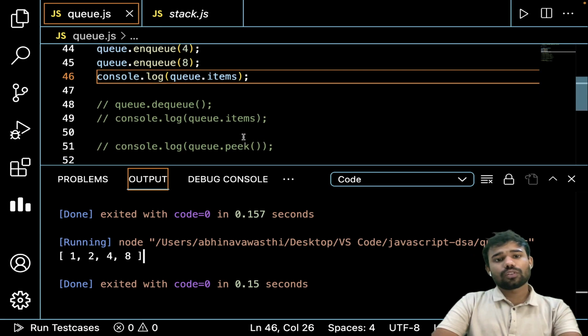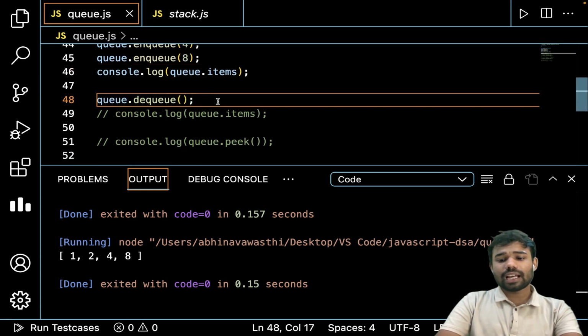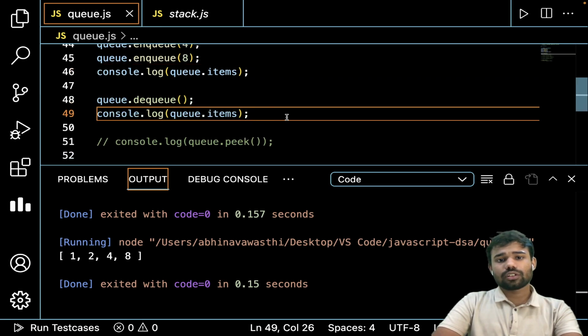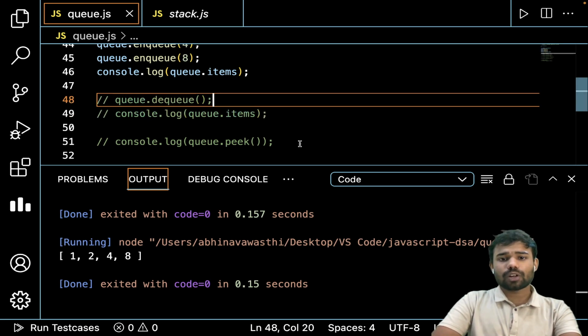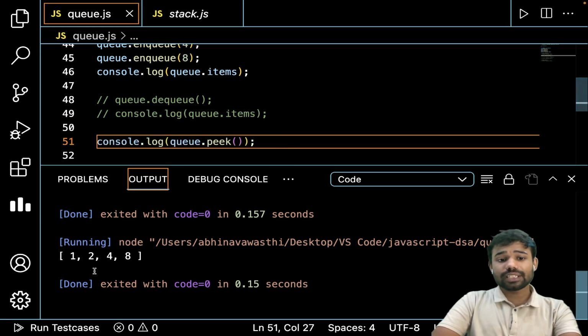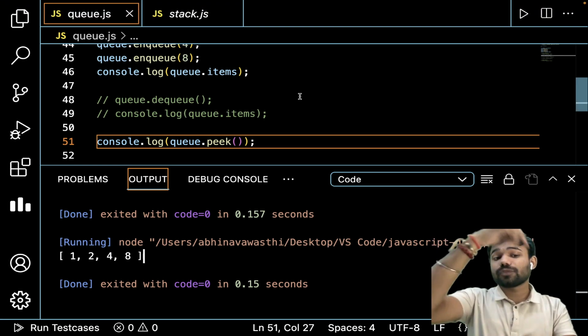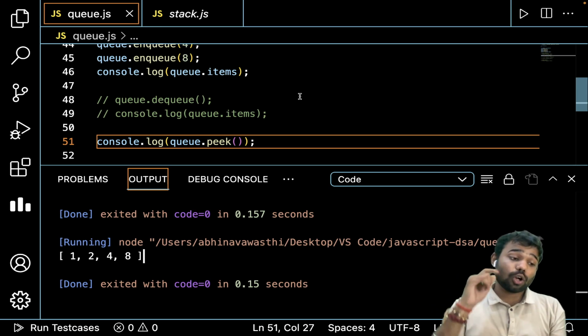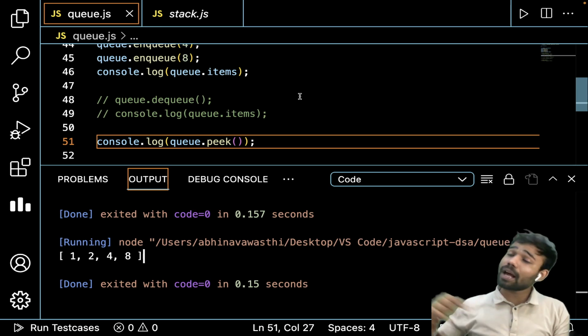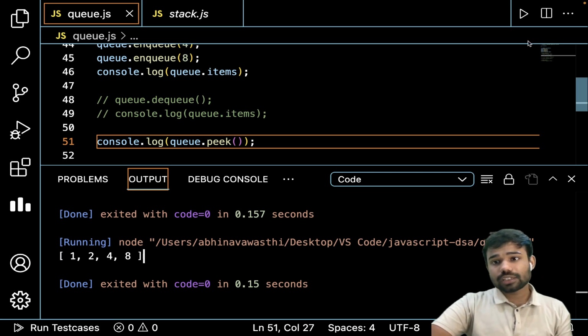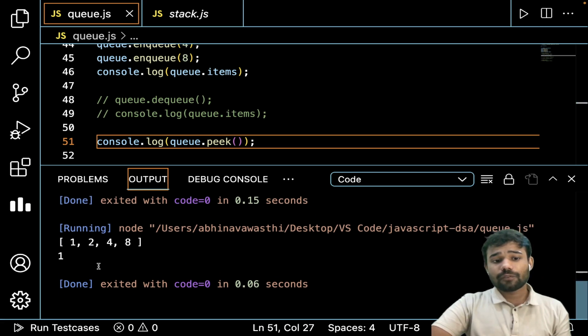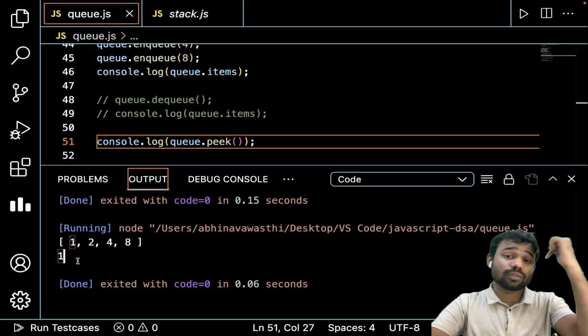Okay. Now let's see, if I have done a dequeue and then logged. Or let's say before dequeue, if we have outputted a peek, then what will be the peek? If this is the queue, its back is 8. And what is the front? Front is 1. And we always access the front of the queue. Always remember, we insert from the back, we access the front. If I now run this code, it will access the front and you will see that 1 will be the output. Why 1? Because 1 is at the front of it, or you can say the zero index of the array.